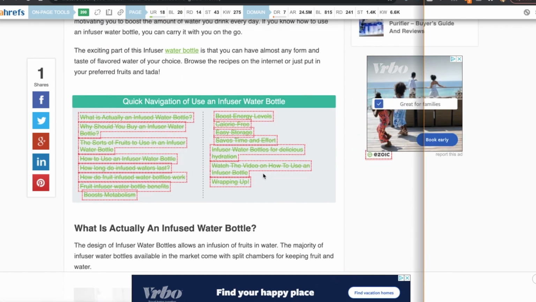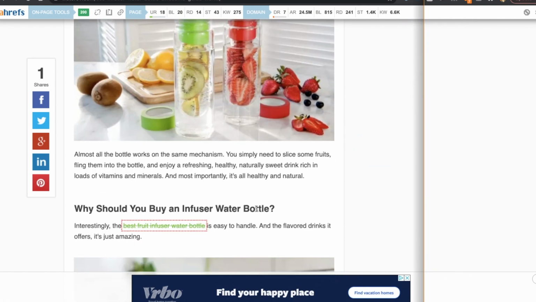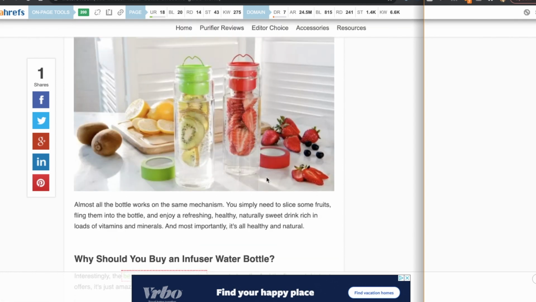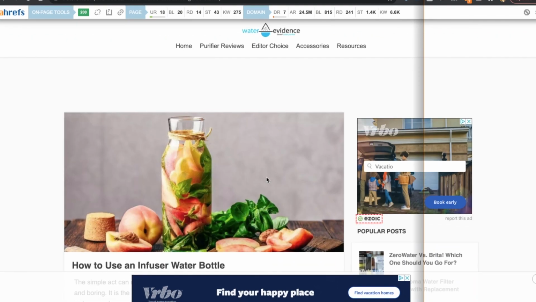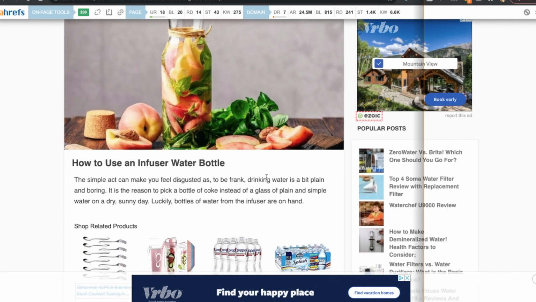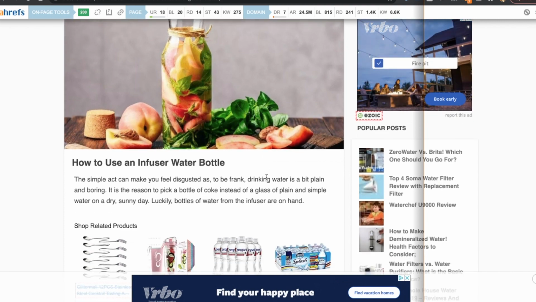because what they're doing here is called affiliate marketing, they're going to get a commission for linking out to these other websites, and if you buy the best fruit infuser water bottle here, they'll get a small commission. They can actually send this back over to their own shop if they had their own brand and generate sales that way. So you would be doing the same thing. So just get in the mind of that when you're reverse engineering your competitors that are on page 1 for certain terms that you think would be really good for your brand.